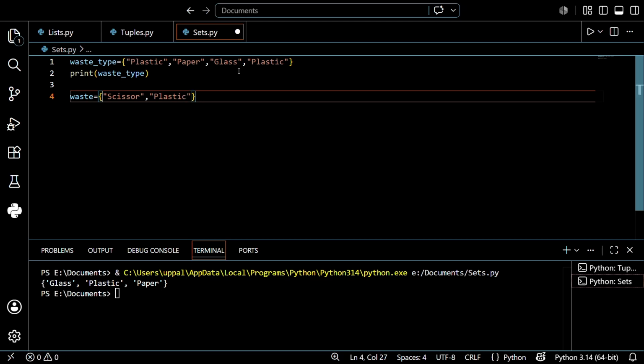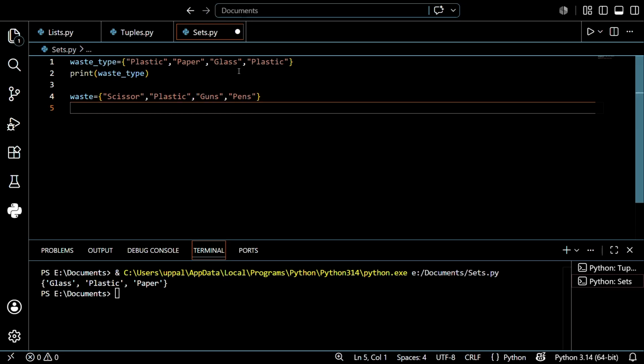After that, guns, I just want to write some random values, so don't need to worry about that. Next pens, etc. So I want to combine both of these. I want to take the union. You know that in mathematics union means what?